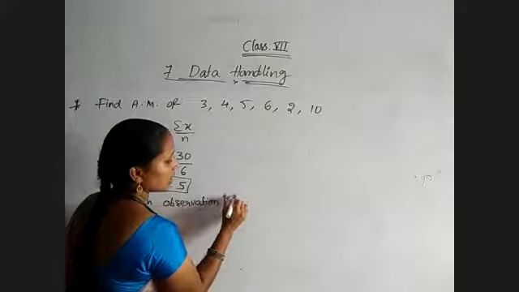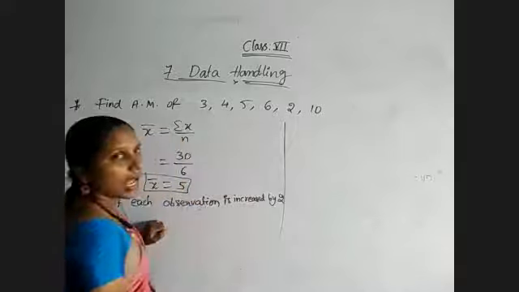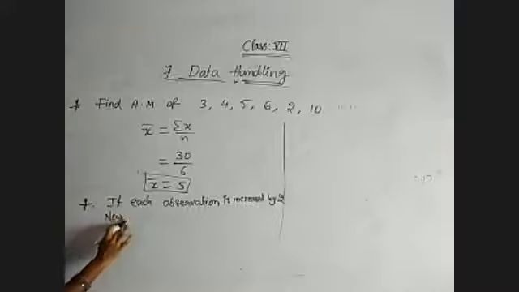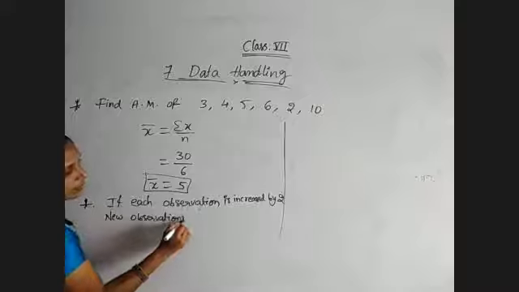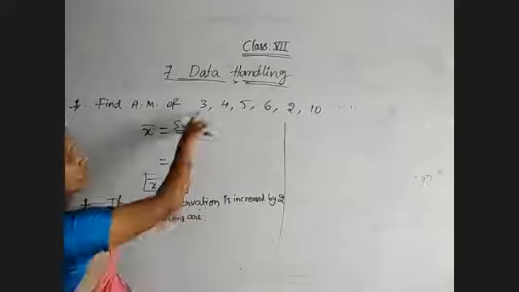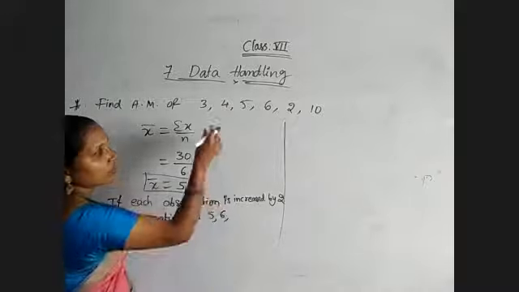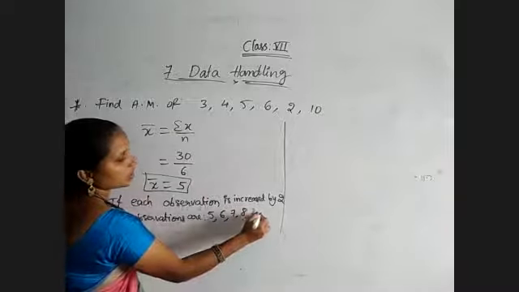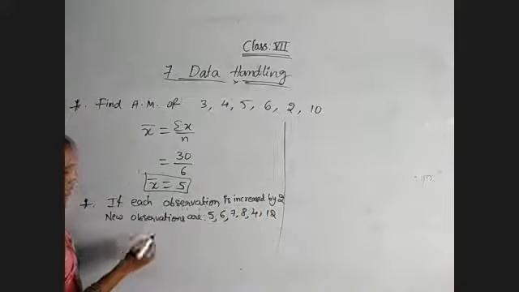How will the new observations come? The new observations are 3 plus 2 is 5, 4 plus 2 is 6, 5 plus 2 is 7, 6 plus 2 is 8, 2 plus 2 is 4, 10 plus 2 is 12.